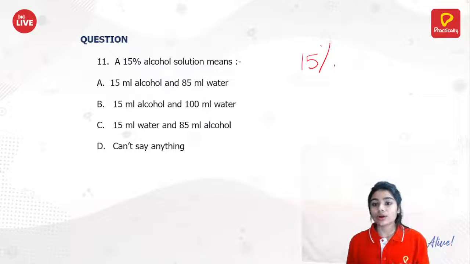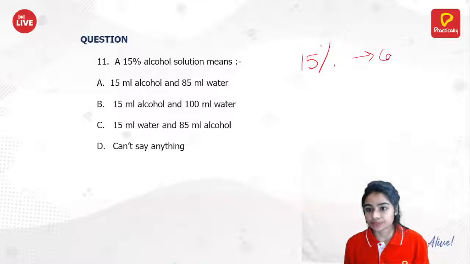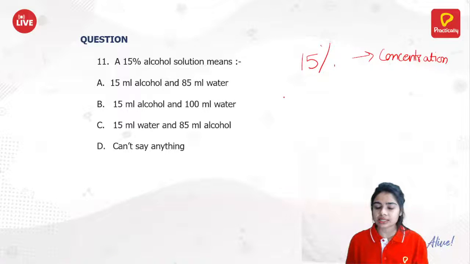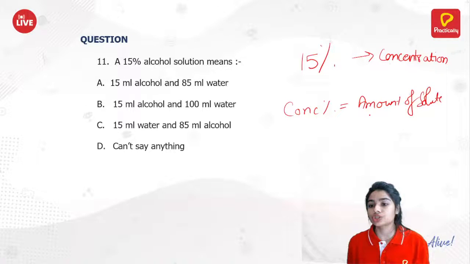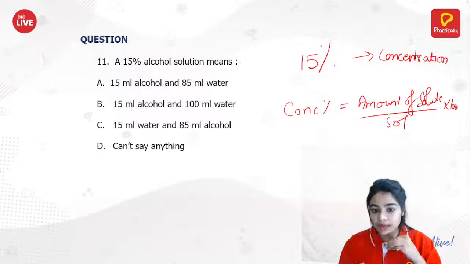15% is your concentration. And what is concentration percentage? Concentration percentage is the amount of solute in your solution, into 100. This 15 ml will be your alcohol.